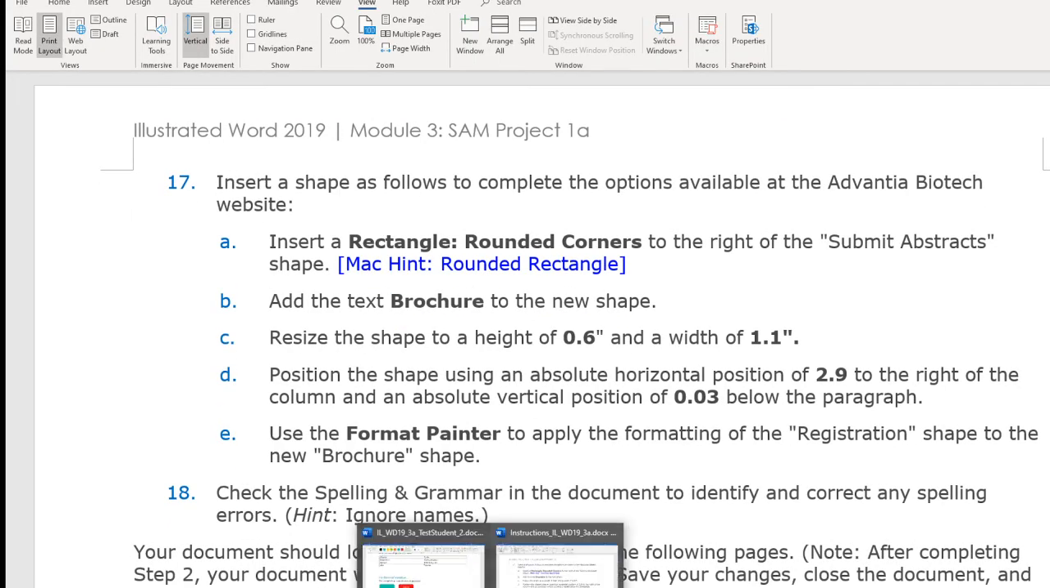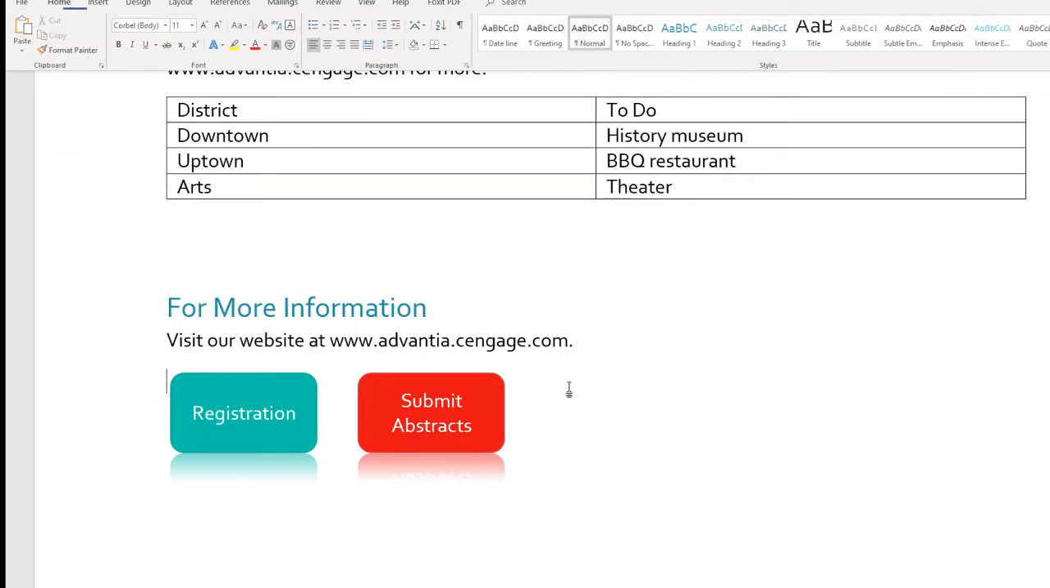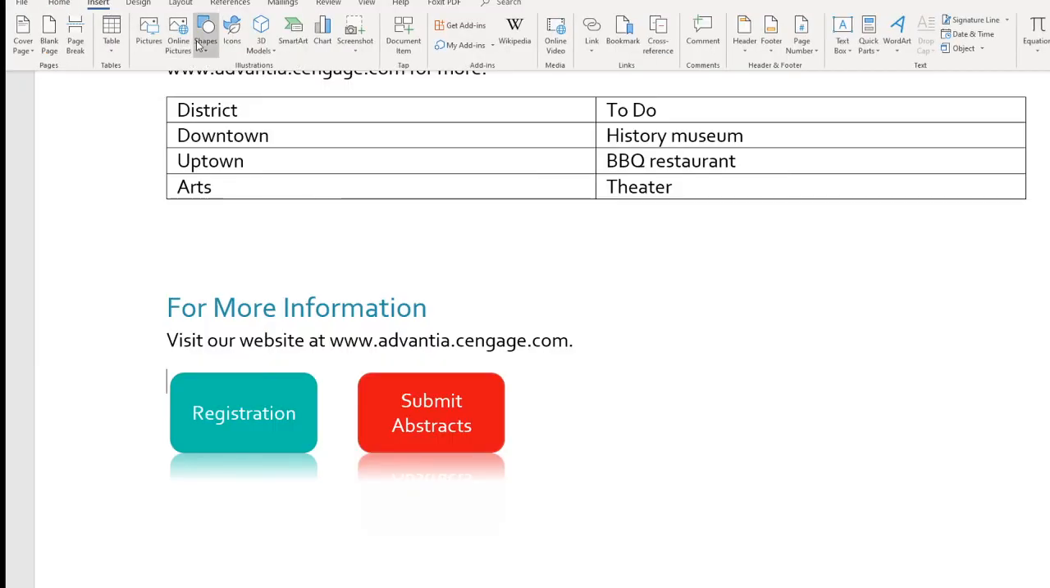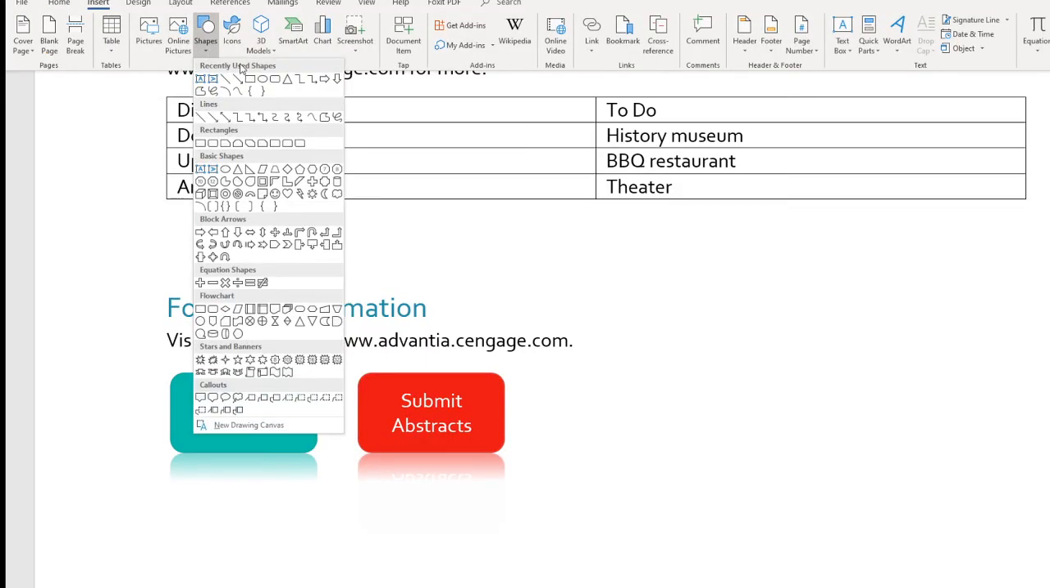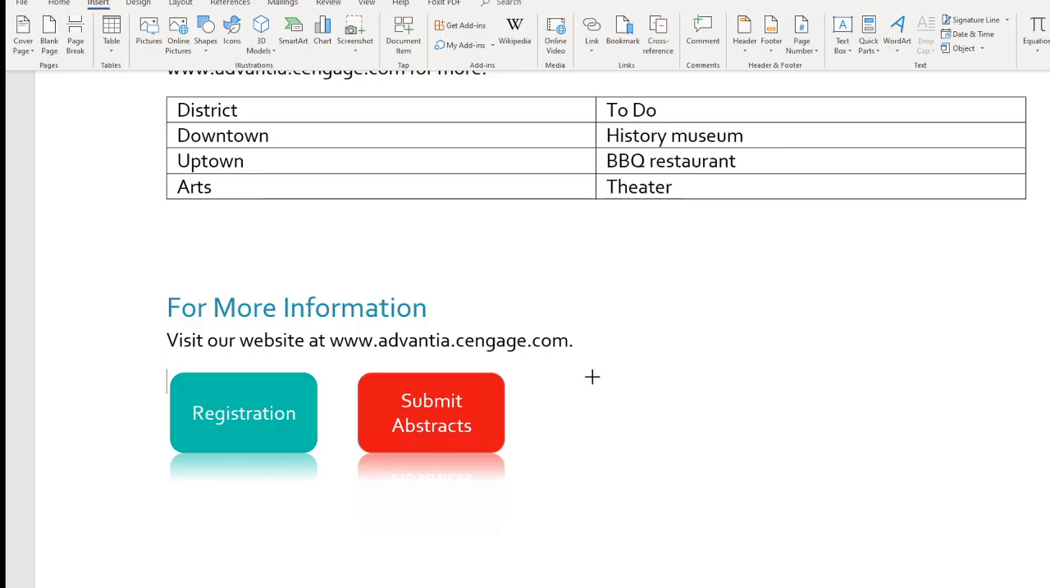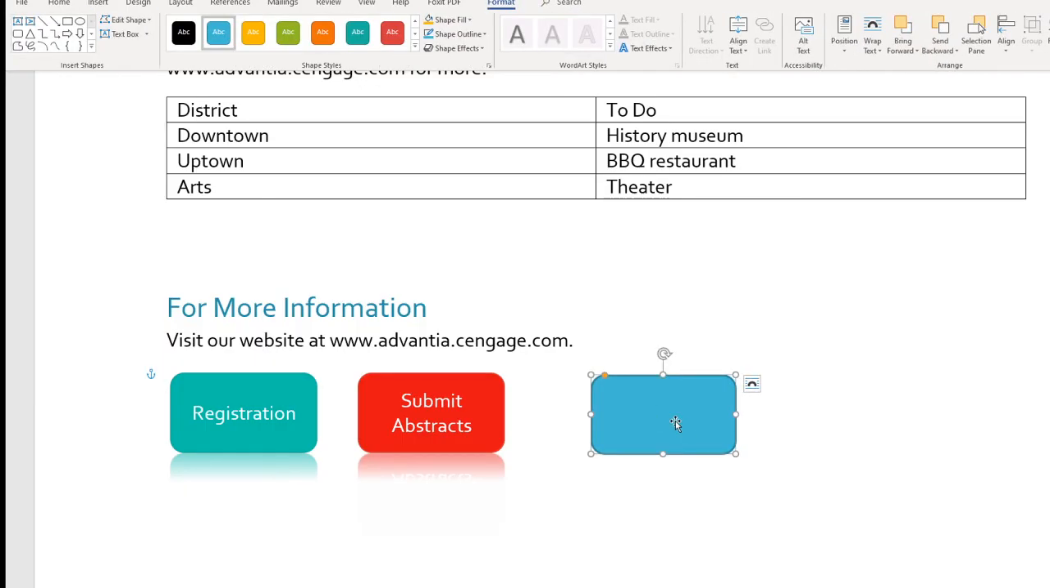Okay, so right here I'm going to come back here, and I say insert. Okay, it's a shape. So insert a shape, rectangle rounded corner, so right here, and I'm just going to temporarily put it right here. Then we have to type brochure.